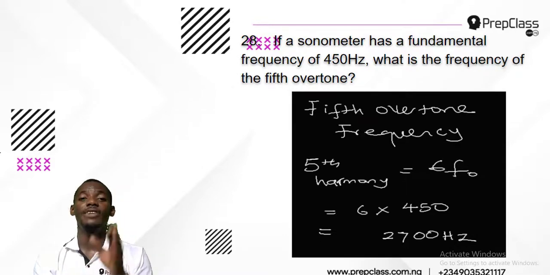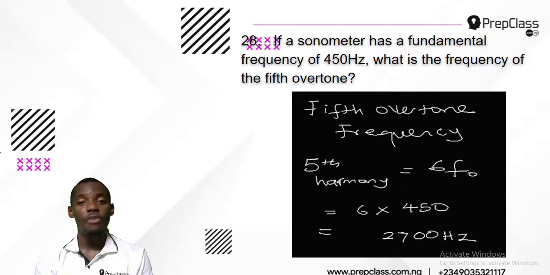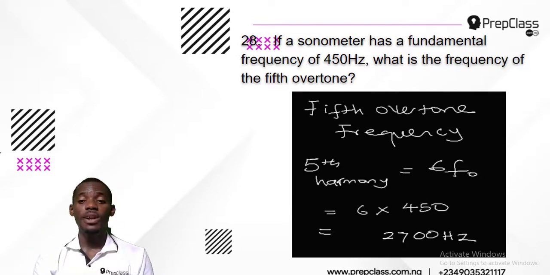The first harmony is given by 2 times the fundamental frequency. Second harmony is 3 times F0. Third harmony is 4 times F0, while the fourth harmony is 5 times F0. The fifth harmony is 6 times F0, and that's the way it climbs up. Okay, now the fifth harmony is therefore given by the formula 6 times F0, right?